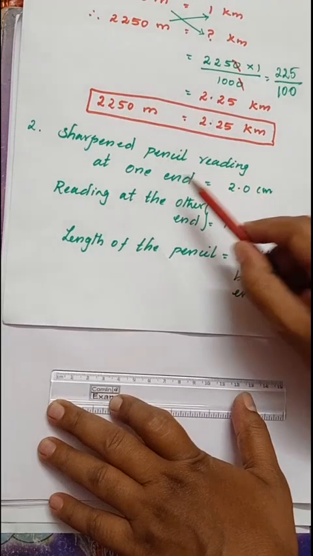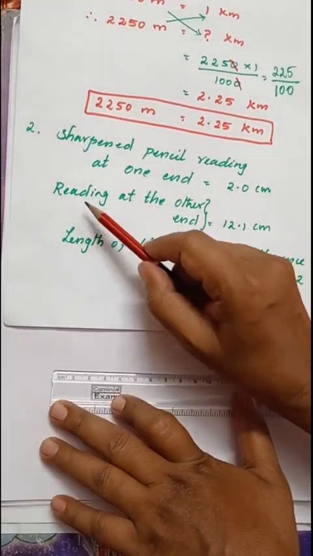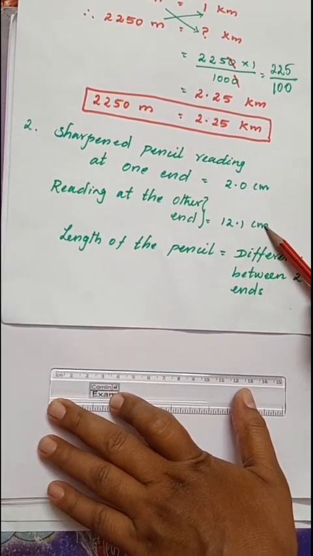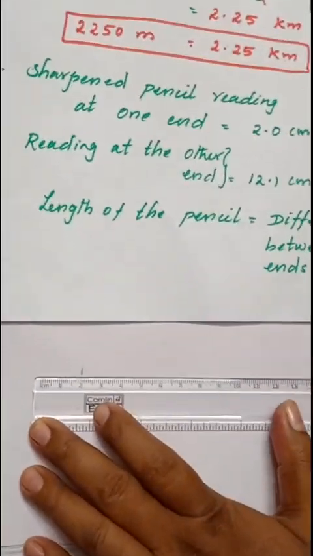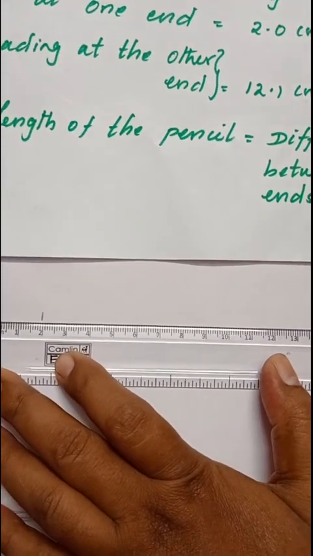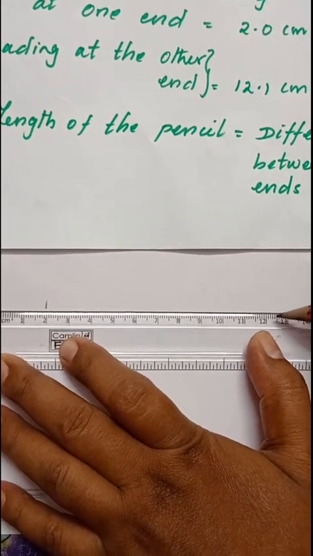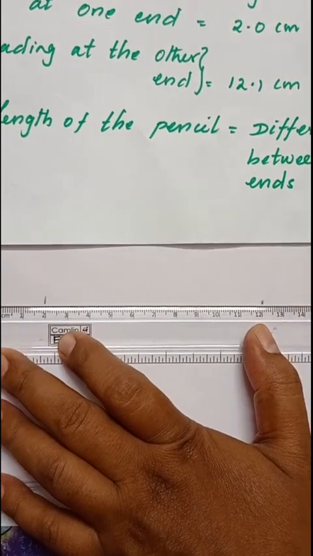Sharpened pencil reading at one end is equal to 2 centimeter, and reading at the other end is equal to 12.1 centimeter. One end is 2 centimeter, and the other end ends with 12.1 centimeter, isn't it, children?